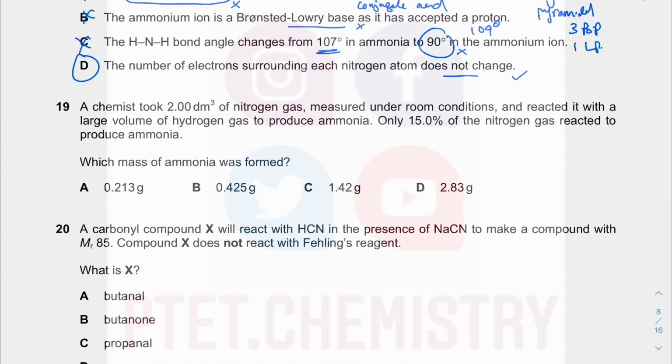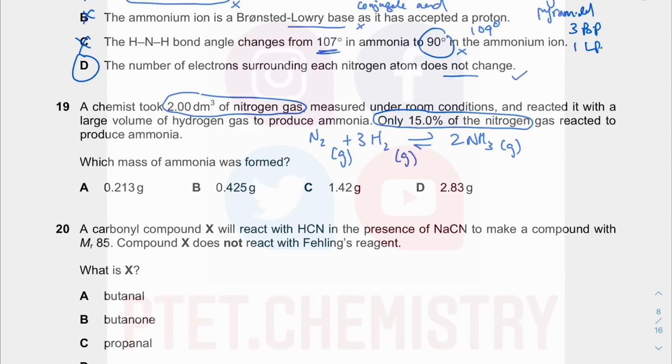Number 19. So you have nitrogen gas reacting with hydrogen gas, giving you ammonia gas. They said that only 15% of the nitrogen reacted. So we have information on the nitrogen gas. We want to know something about ammonia. So if we have the usual conditions, the mole of ammonia to the mole of N2 should be 2:1. 1 mole of N2 should give you 2 mole of ammonia.